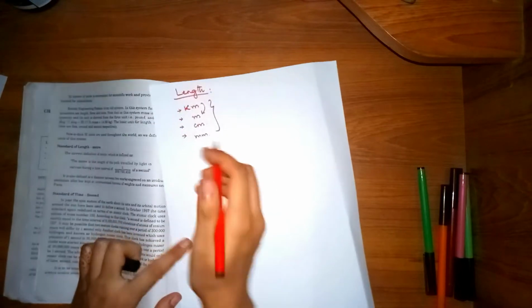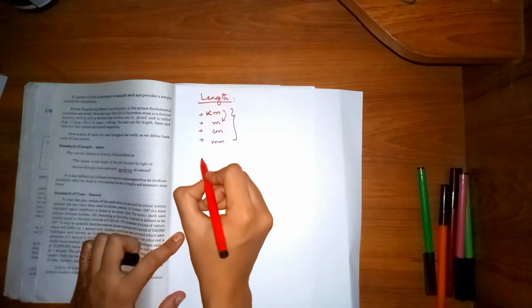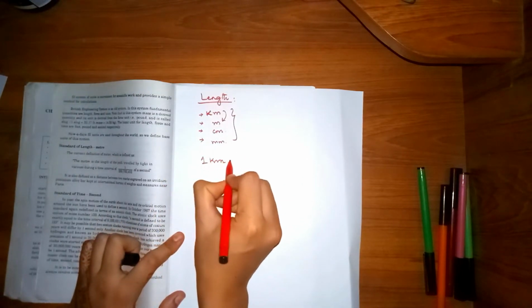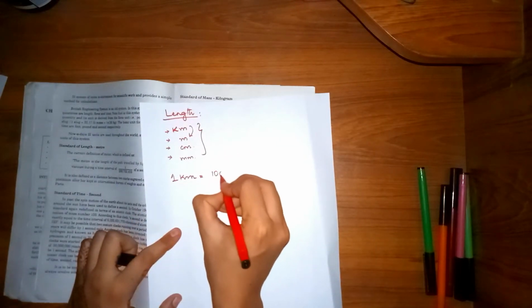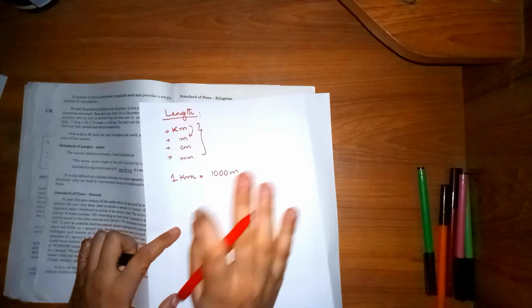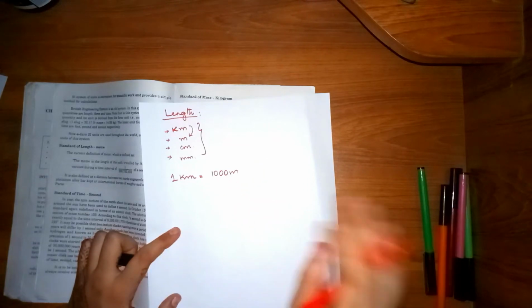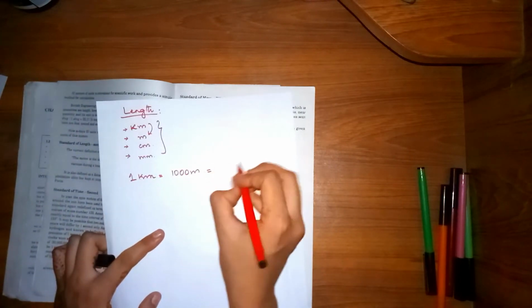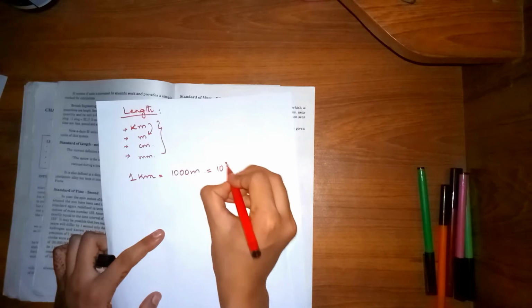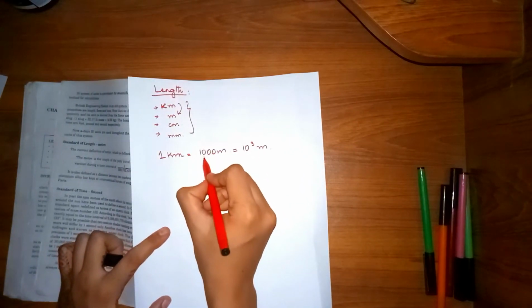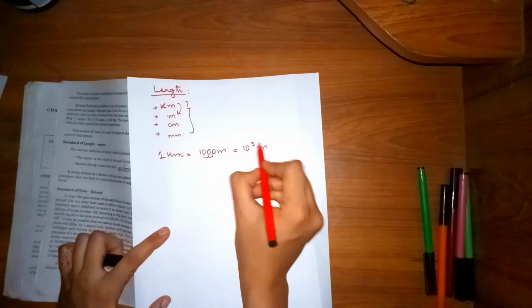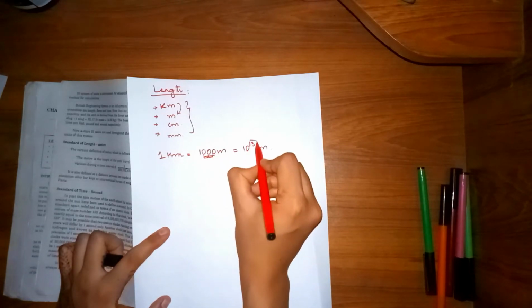Now, the conversion of 1 kilometer: how many meters are there? There are 1000 meters in 1 kilometer, and you can also say it is 10 to the power 3 meter. How 10 to the power 3? There are 3 zeros, and these zeros represent the power.